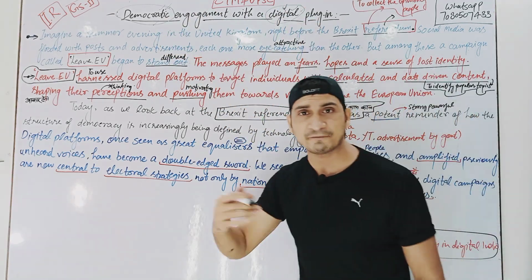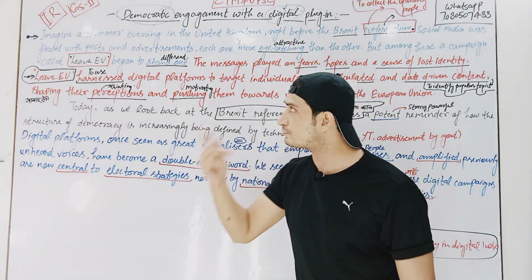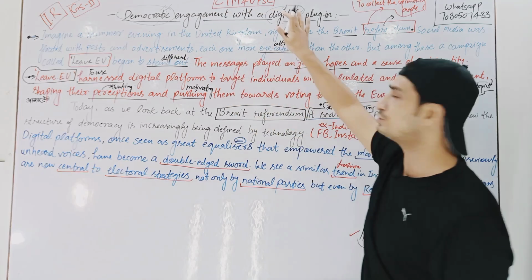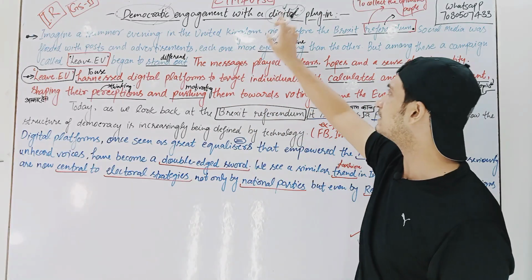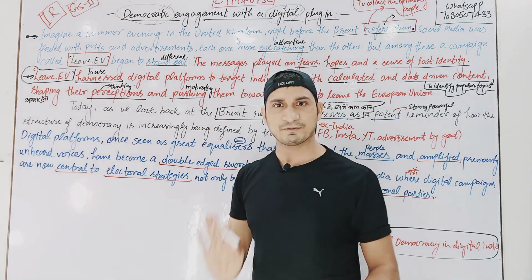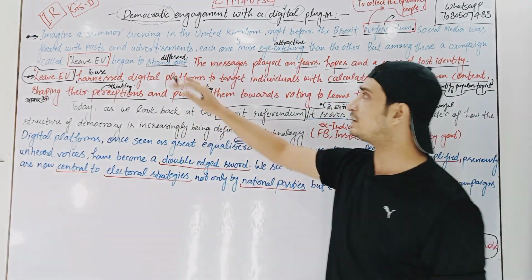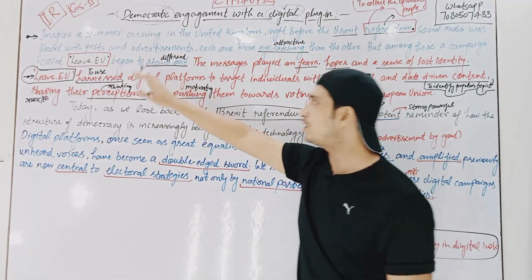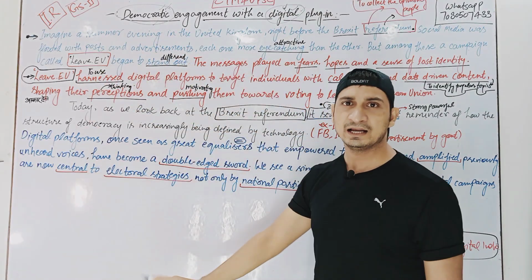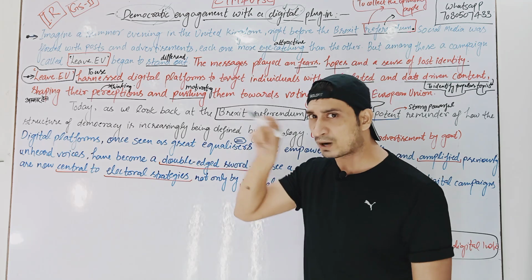So this is how you'll have to increase your understanding, right? So first of all, democratic and digital. So that means there is some kind of relationship between digital and democracy. Now you are fine. Okay, now let us move ahead. Now let us see, after having understood the meaning of the heading of the editorial, what is written inside the editorial, and how much we are able to understand, right?